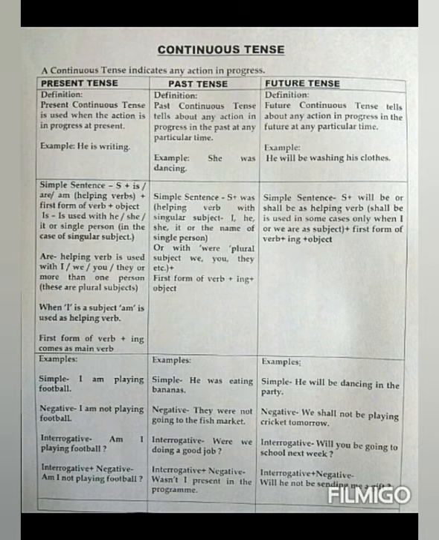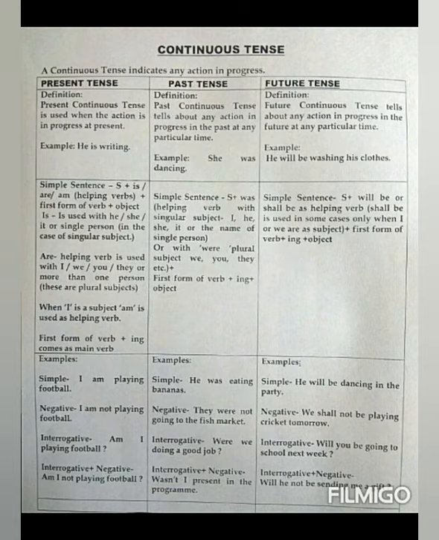While making a simple sentence with this tense, we use subject plus will be or shall be as helping verb. Remember, shall be is used in some cases only, when I or we are the subjects, plus first form of verb plus ing plus object. Let me tell you some examples.